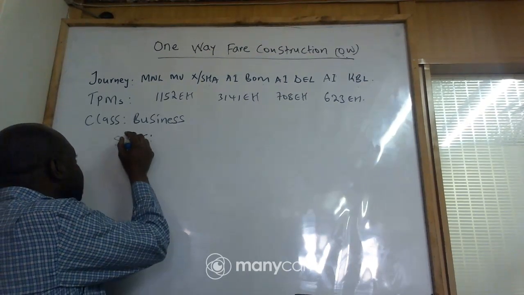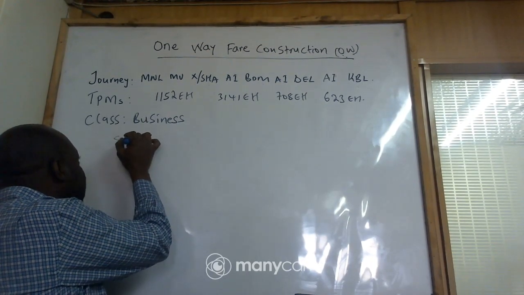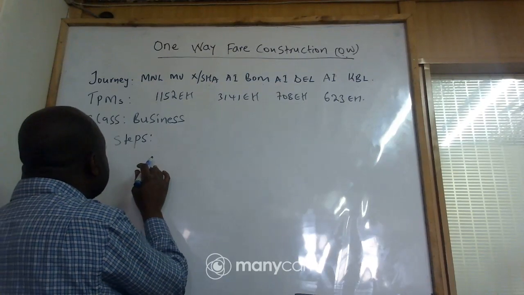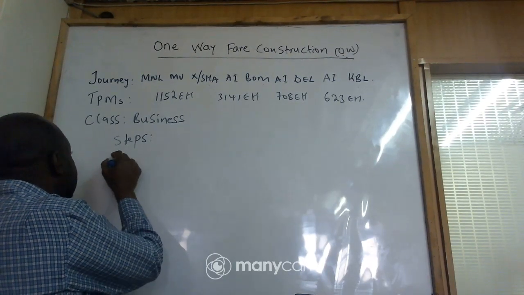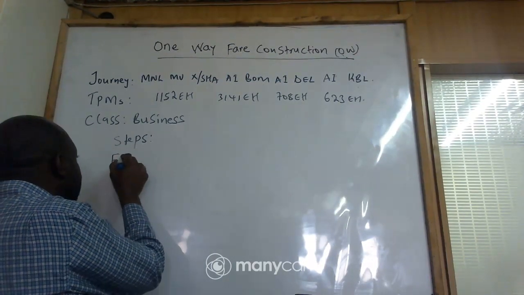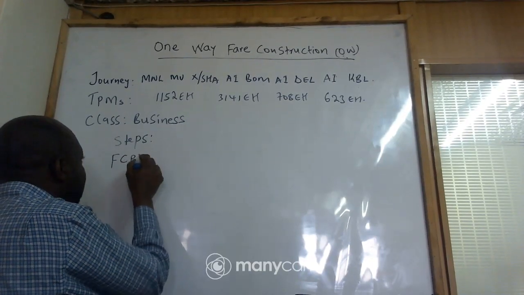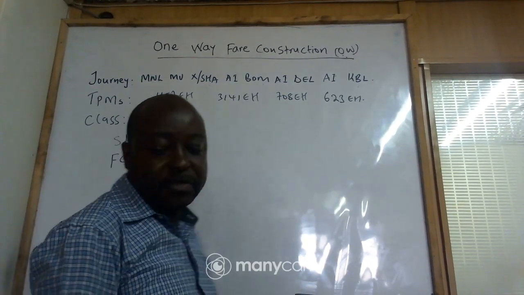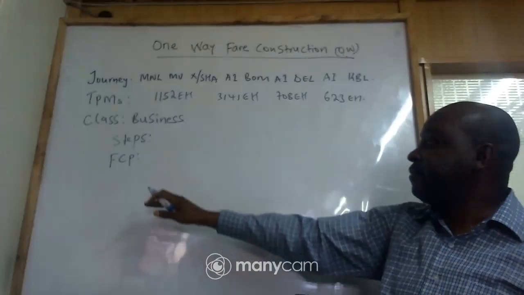So these are the steps that we shall apply, and it is universal. Yeah. So here we have what you call F. That's Foxtrot, Charlie, Papa. That's the first step. And this one here basically means fare construction point.